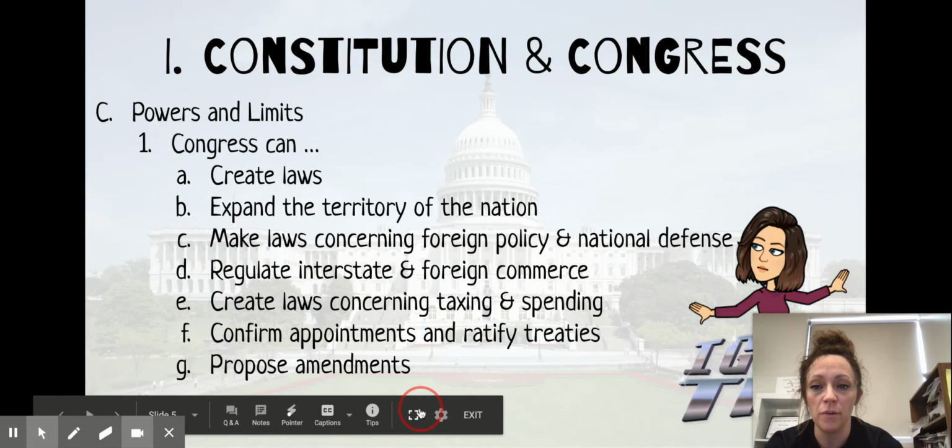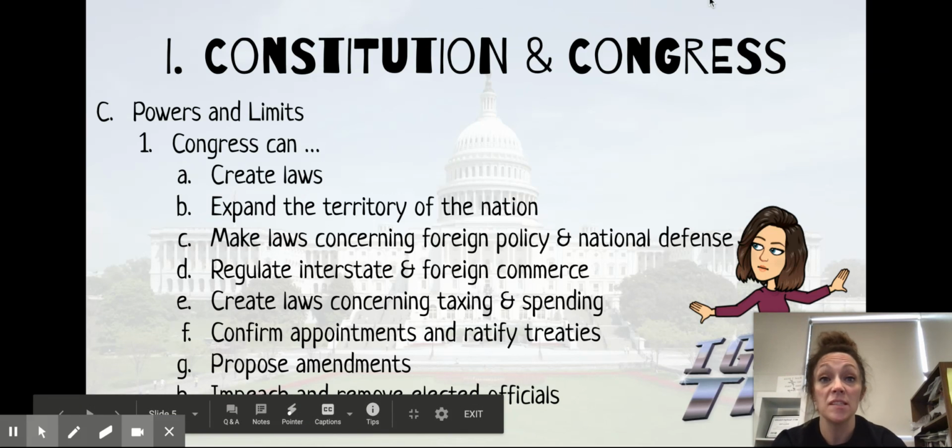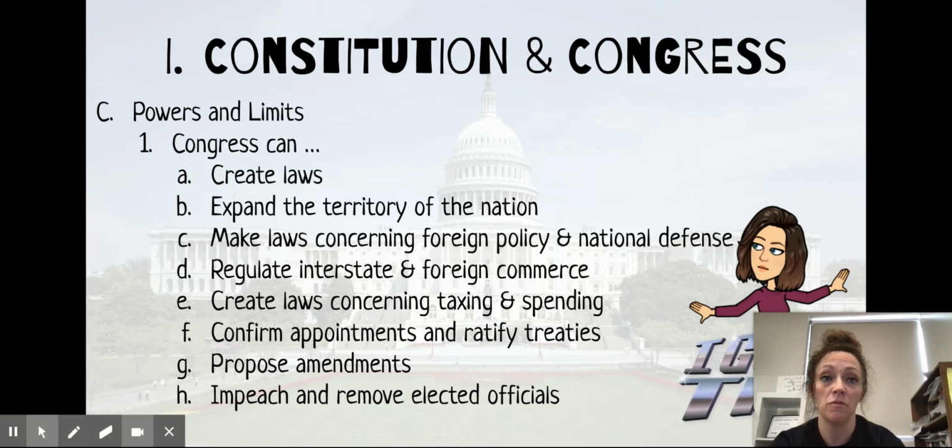And the last one we want to focus on today is impeaching and removing elected officials. So we've talked about this before, just a quick refresher. If you are the president of the United States or a Supreme Court justice or a federal court justice, you are subject to impeachment and removal if you break the law, right? So to impeach a federal official is essentially to charge them with a crime. And that impeachment process, we know, starts in the House. And then if the House votes to impeach that person, then their trial is heard in the Senate. And that's where the Senate is going to look at the charges that the House has brought and figure out if this person needs to be removed from their position.